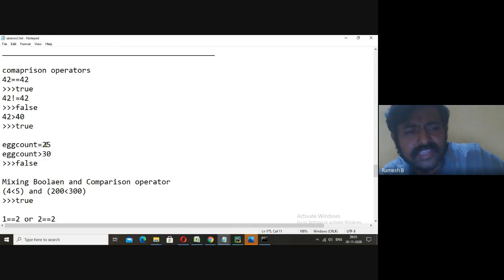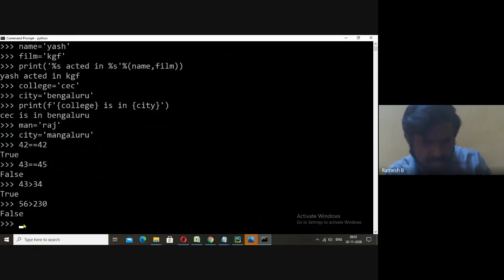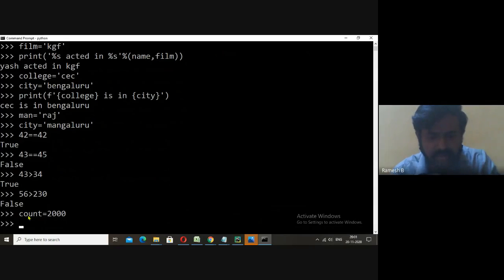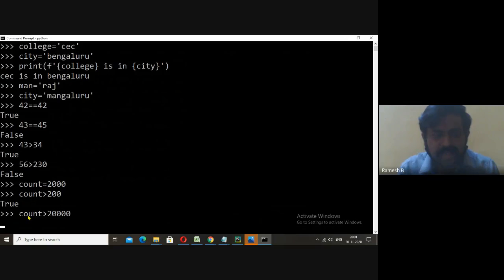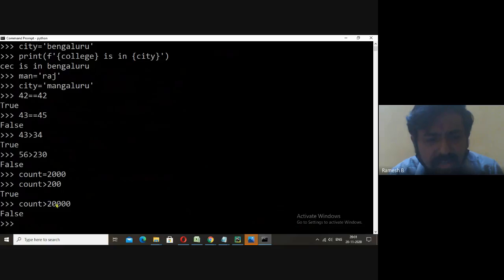What we are doing is we are assigning a value to the variable. I'll take count. Count is equal to 200. I am assigning a value to the count variable. Now I'll compare. Count is greater than 200. If I type enter, you'll get true. Similarly, if I type this one with 20,000, we will get false because 2000 is not greater than 20,000. So it is false.